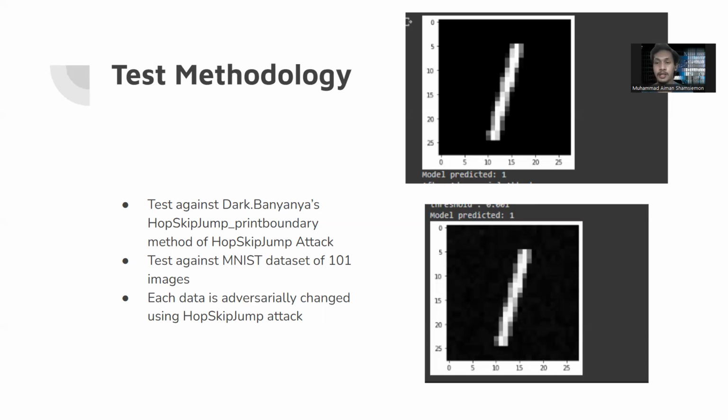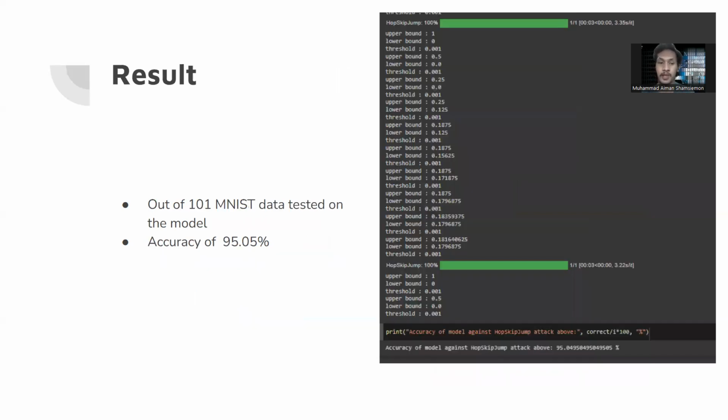We generate adversarial examples, which aim to fool the model into thinking it's a different number when it's not. So we change each of them, and then we test each of them with our model and see if the model is still able to accurately identify the number despite being changed by Dark.Banana's attack.